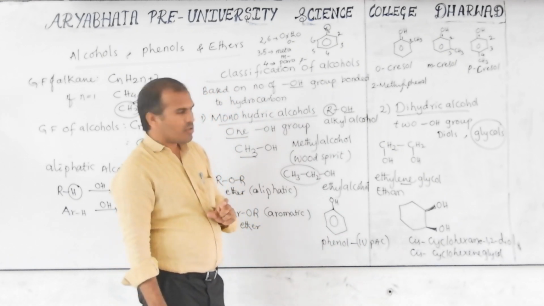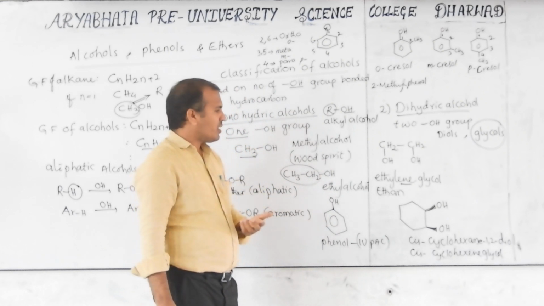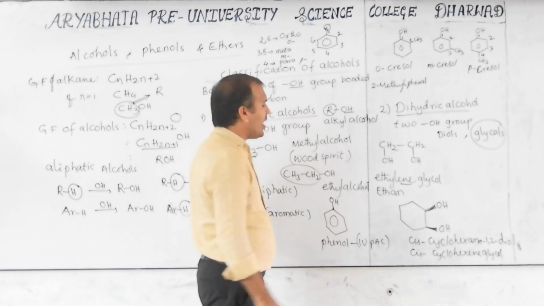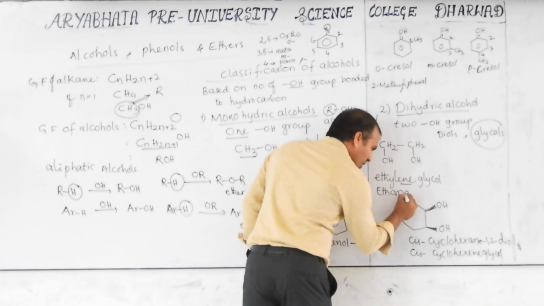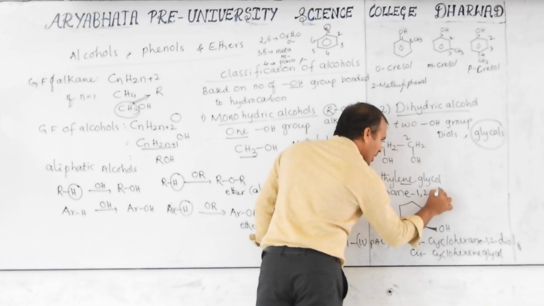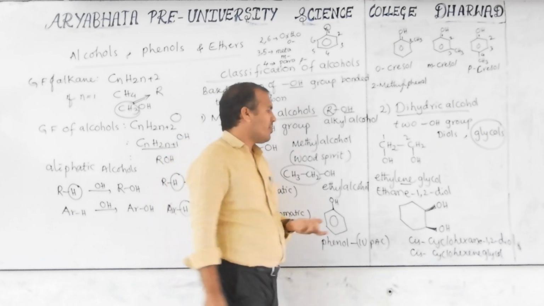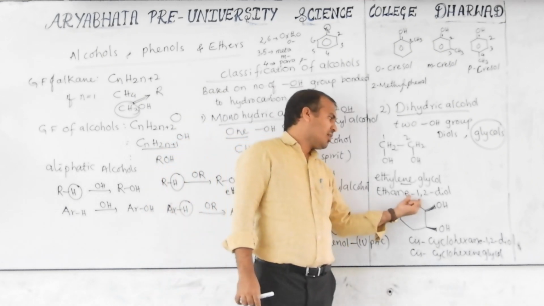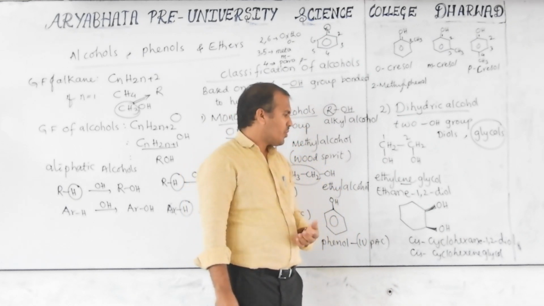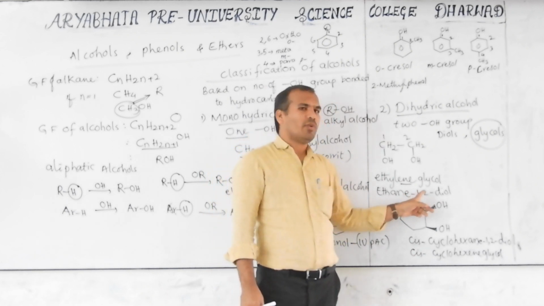So when more than one hydroxy group is present, or more than one amine group is present, that is, the function is repeated 2 or 3 times, whatever the poly, then that E will be retained in the hydrocarbon chain. So ethane, one position, this is the second position, 1, 2 diol. Students sometimes pronounce it differently. Ethane 1, 2 diol. The comma is only for stopping, so no need to pronounce it. You have to pronounce ethane 1, 2 diol.